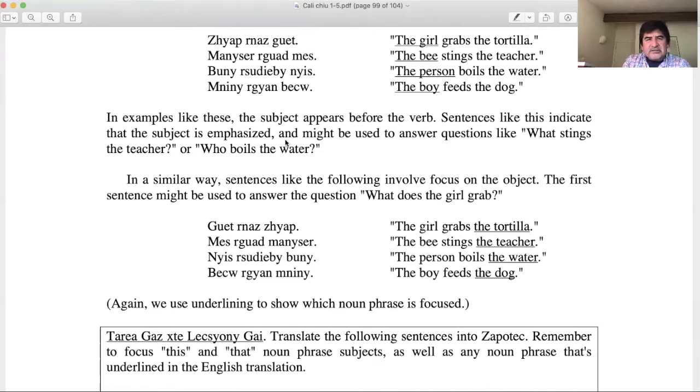And then again, in the English sentences the focus is at the end. But in Zapotec, the focus is always going to come at the beginning, even though in English it's at the end of the sentence. So the tortillas, the teachers, tortillas get, teachers mess, water is nies, and the dog. Whenever you see an object here, it means that's the focus, because the regular sentence always begins with a verb, right? So we have the verb, subject and object, but the object, if it is focused, is going to come at the beginning.